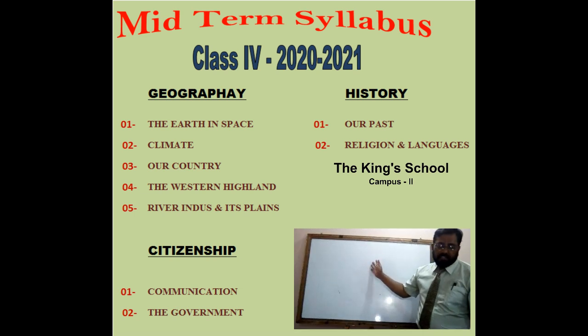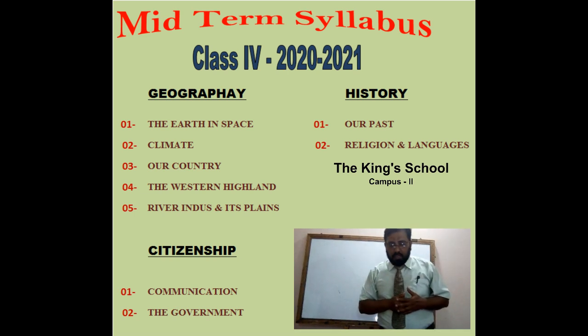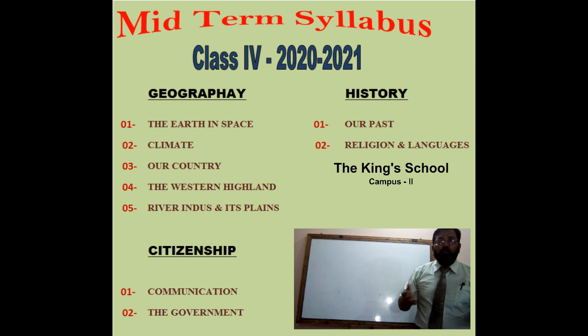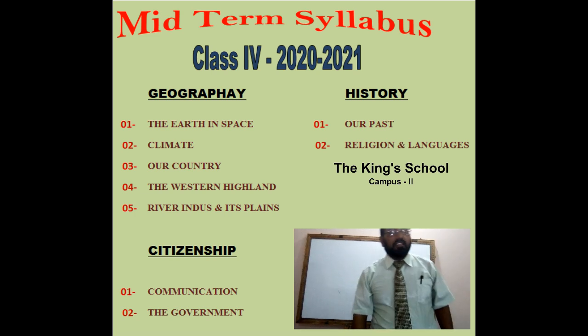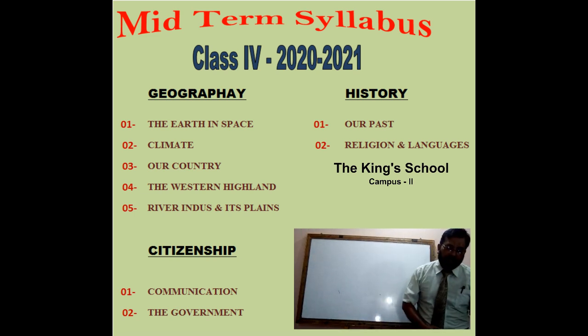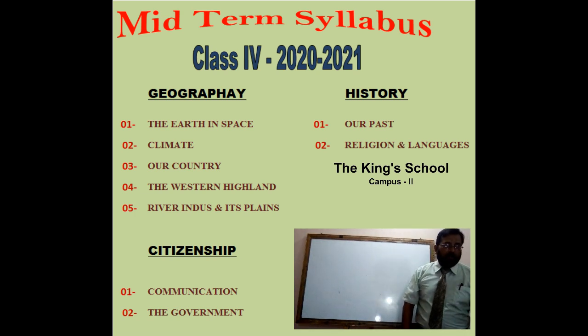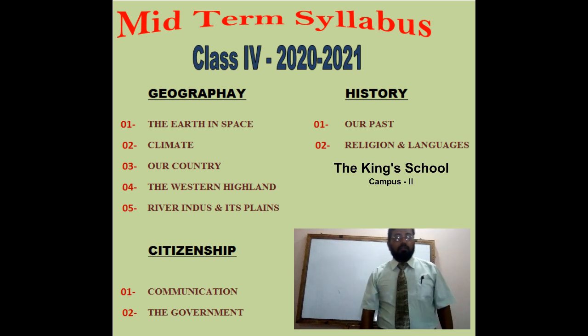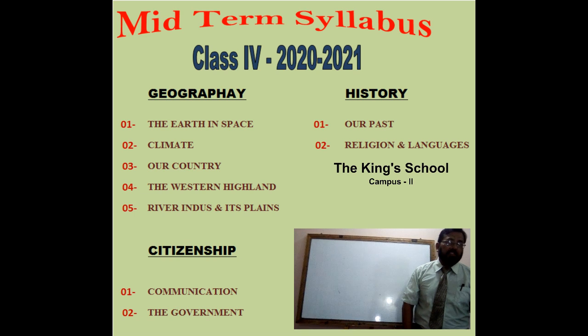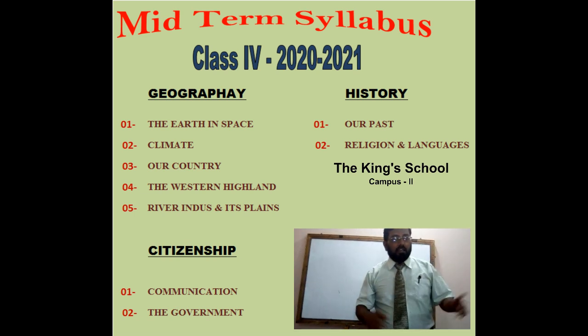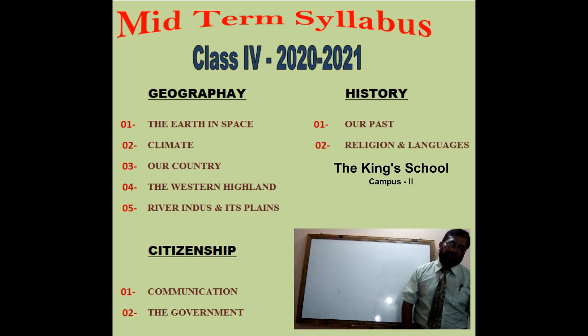The second-last topic is Our Past, which is a portion of history. In this chapter, we will discuss the great civilizations that existed in our country, like the Indus civilization, Harappa, Mohenjo-daro, and Mehergarh. We will also talk about the great empires of ancient times, like the Greeks, Persians, Guptas, and Huns. These civilizations and empires existed in ancient days in the areas which are now in Pakistan.